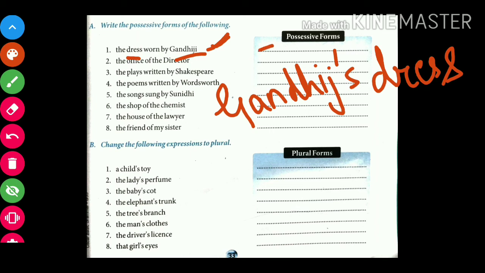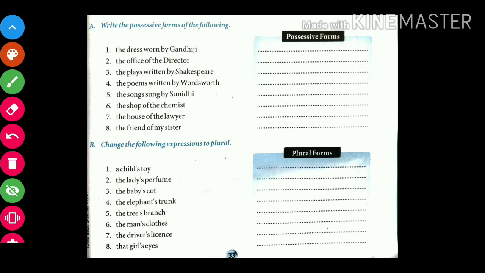Now let's do number 2, the next one. The office of the director. Here we are talking about the office, but the office belongs to whom? Yes, the director.